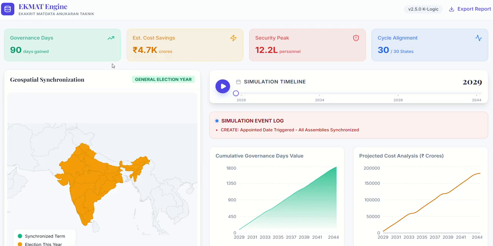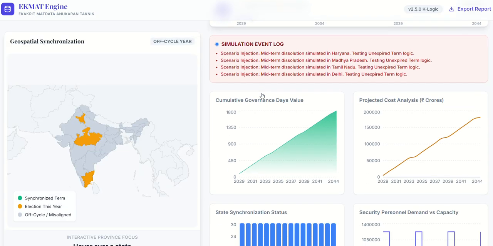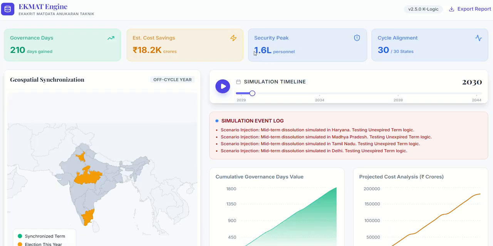We took data from the Election Commission of India that on each election there are 80 or 90 days of code of conduct, which stall government policies and work. Again, the costs are taken from CMS data, which tells us the expenditure of a particular election. Per year, we give it an input of probability, and the security personnel number is taken from the Ministry of Home Affairs.